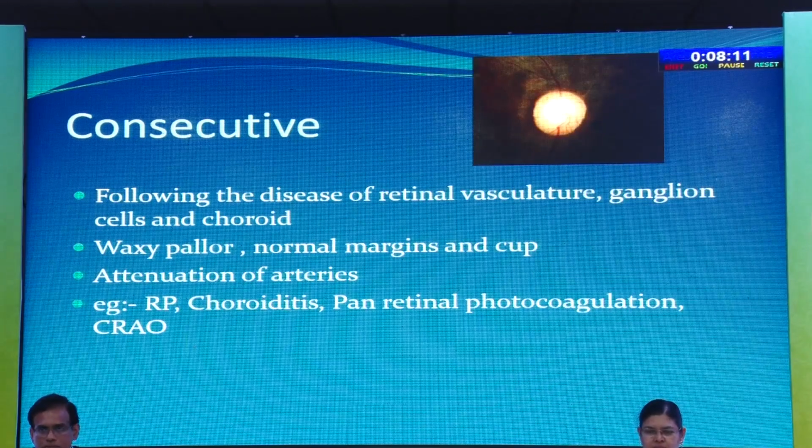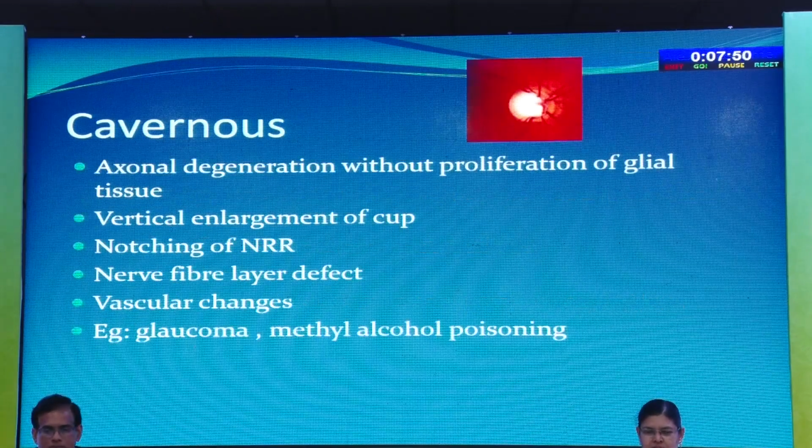Consecutive optic atrophy follows disease of the retinal vasculature, ganglion cells, and choroid. The classical description is waxy pallor of the disc with normal margins and normal cup size. Attenuation of arteries is seen in conditions of retinitis pigmentosa, choroiditis, pan-retinal photocoagulation, etc.